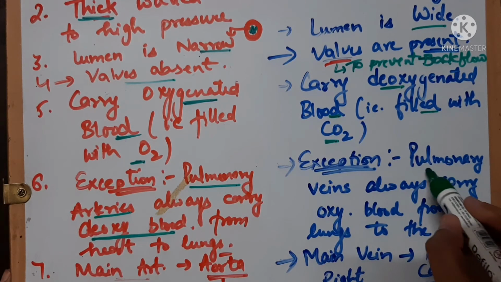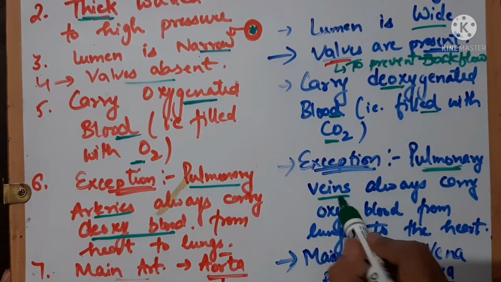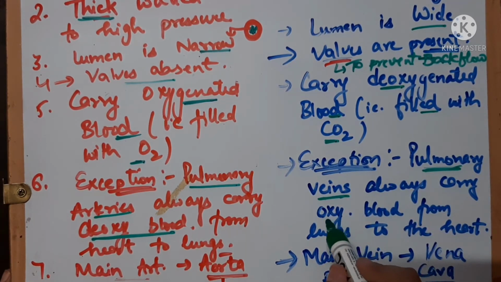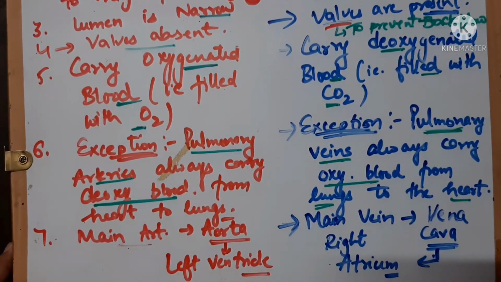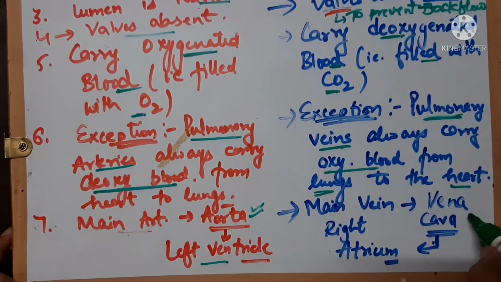And pulmonary veins are the exception in veins that always carry oxy blood, filled with oxygen, from the lungs to the heart. Okay, the main artery is called the aorta, that is attached with the left ventricle of the heart, and the main vein is called the vena cava, that is attached with the right atrium of the heart.